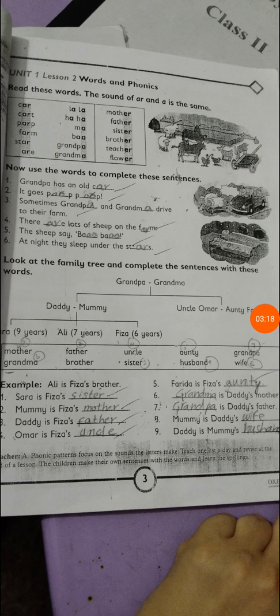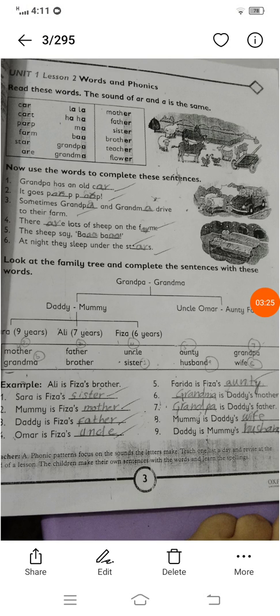Ali is Fiza's brother. Sarah is Fiza's... It means Fiza is Sarah's sister, and Sarah is also Fiza's sister. So we will write sister. Mummy is Fiza's mother. It doesn't mean just the mother of Fiza. She is also the mother of Sarah. Daddy is Fiza's father. Umar is Fiza's uncle. Farida is Fiza's auntie. Grandma is daddy's mother. Grandpa is daddy's father. Mummy is daddy's wife, and daddy is mummy's husband.